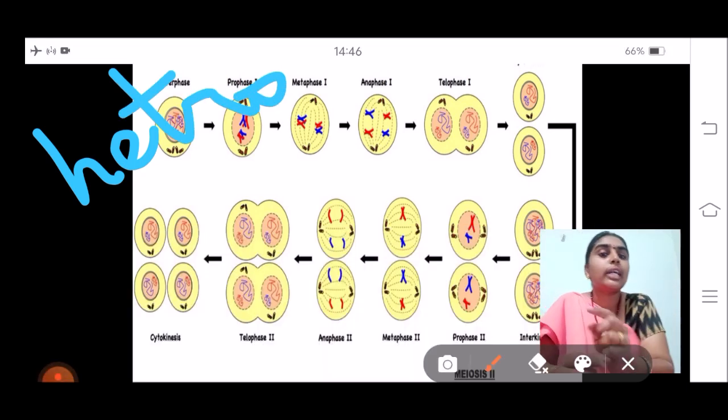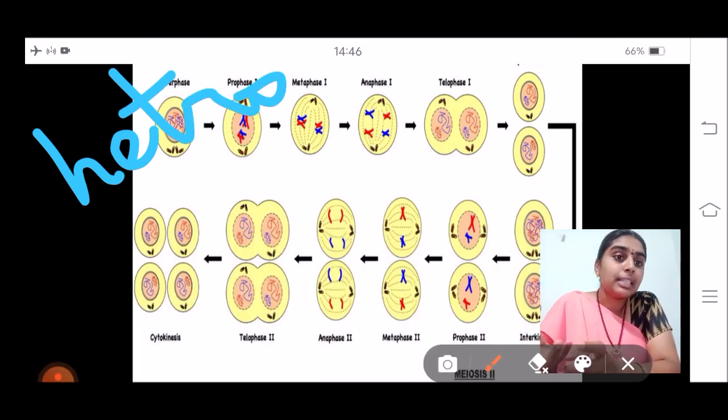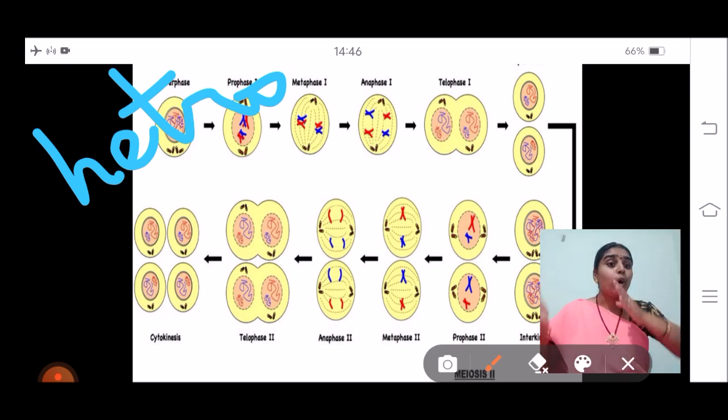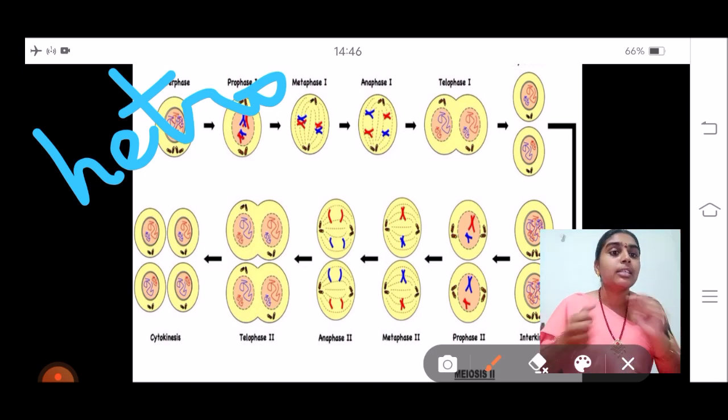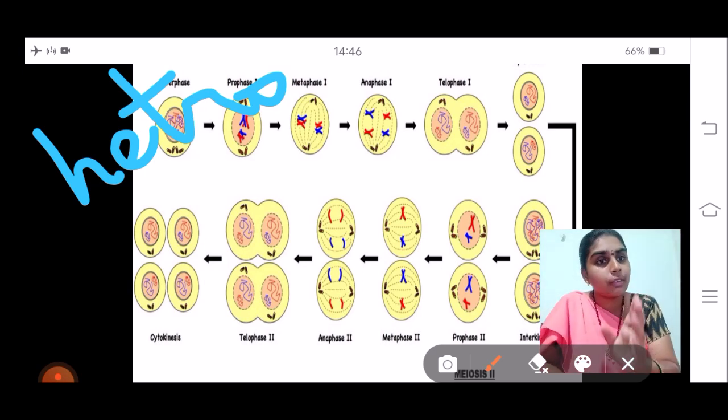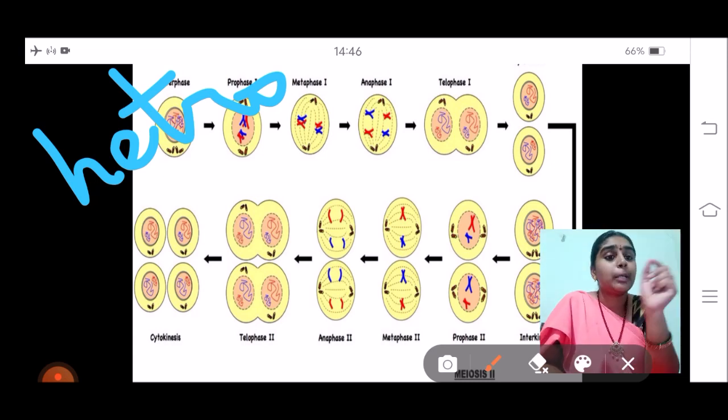It is called heterotypic because the mother cell has 46 chromosomes, but the first two daughter cells formed have half the number of chromosomes compared to the parent. So the daughter cells and the mother cell are not similar because the number of chromosomes has already been reduced. That is why meiosis 1 is called the heterotypic division. That means they are not similar, they are different.